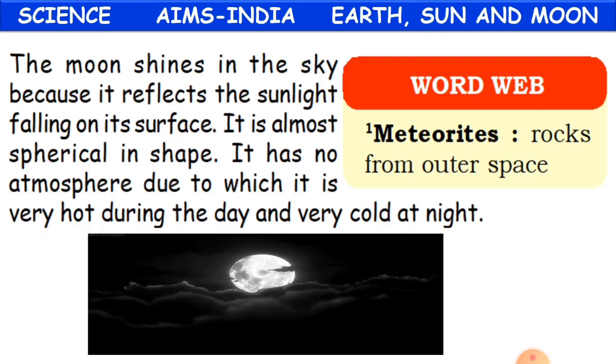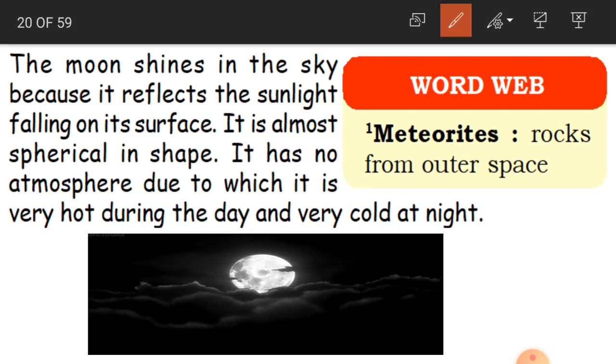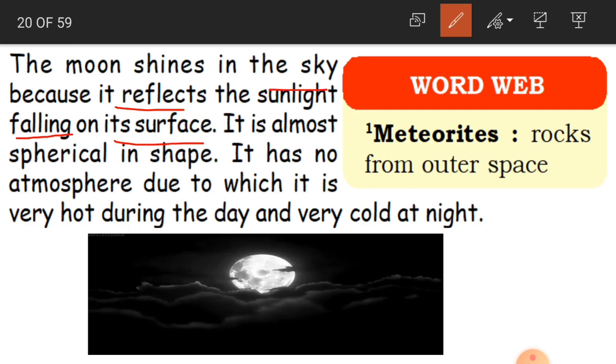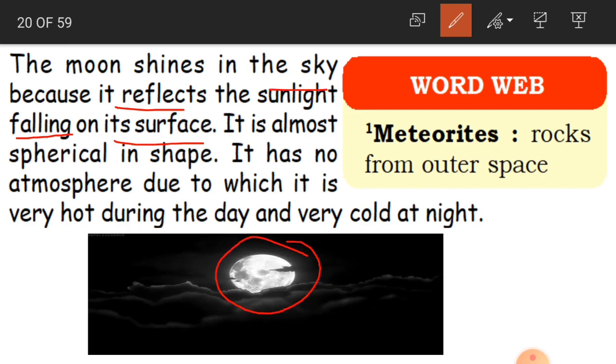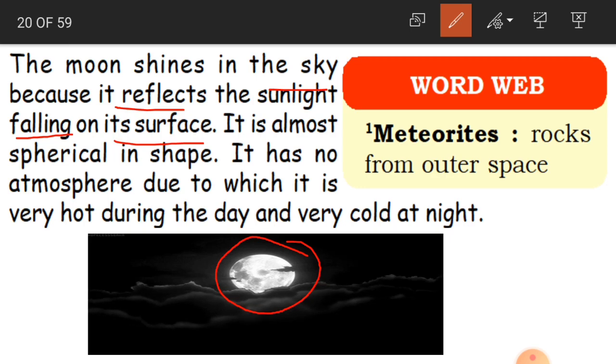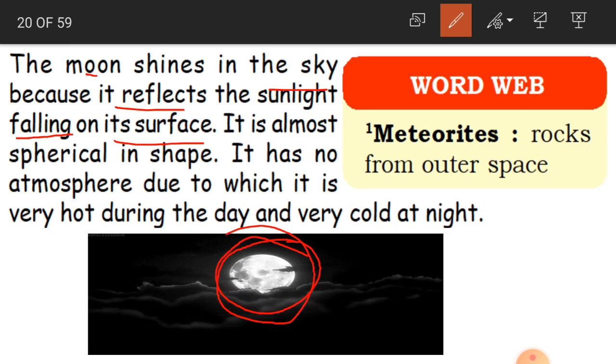Now the moon shines in the sky because it reflects the sunlight falling on its surface. How is it shining? It has no light of its own. As it receives the sunlight, as I showed in the previous picture, the sunlight is reflected on the surface of the moon. That is why the moon shines.